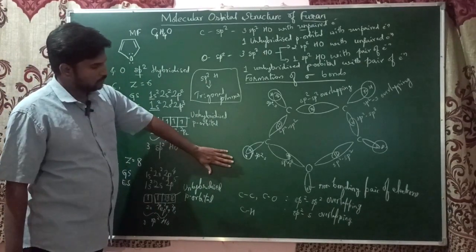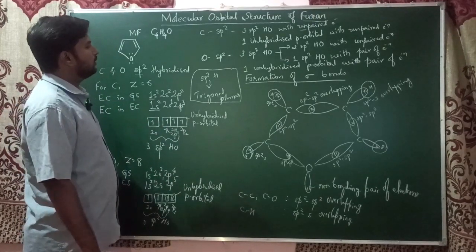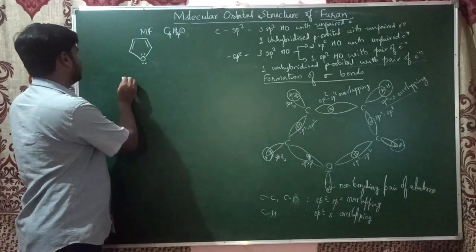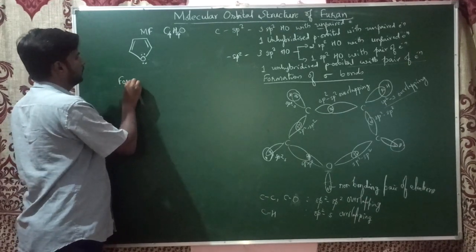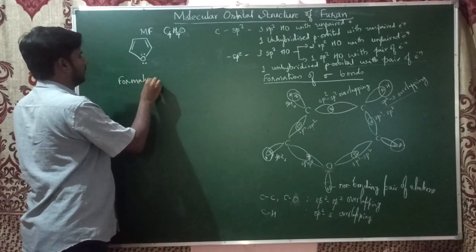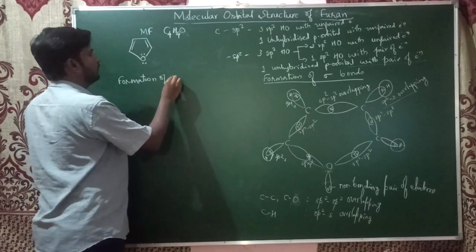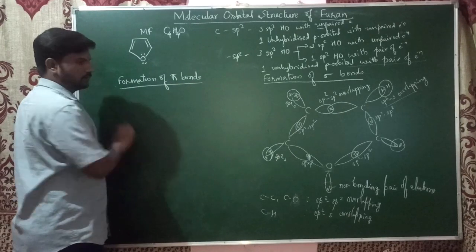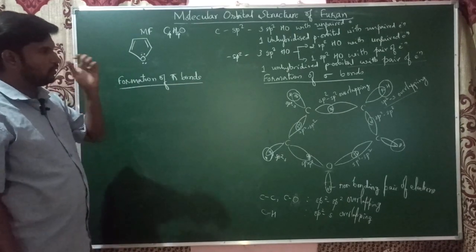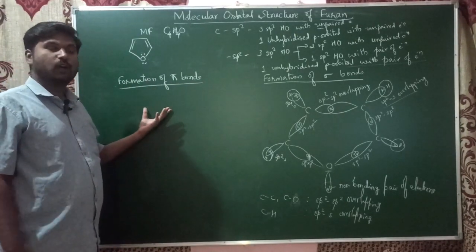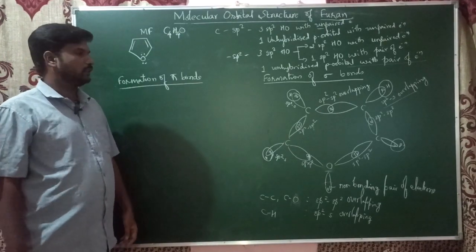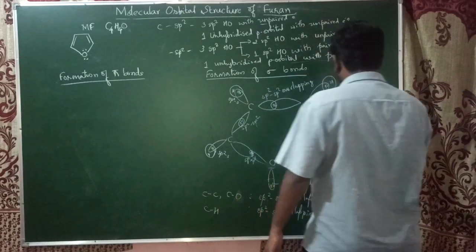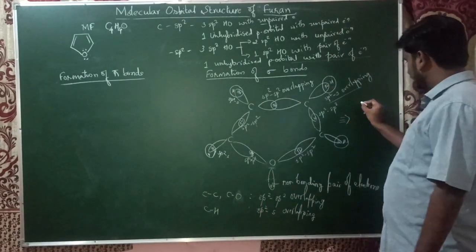After the formation of sigma bonds, now we will see the formation of pi bonds. Pi bonds are always formed after the formation of the sigma bonds. When the sigma bonds are formed, the bonding structure is equivalent to this structure.